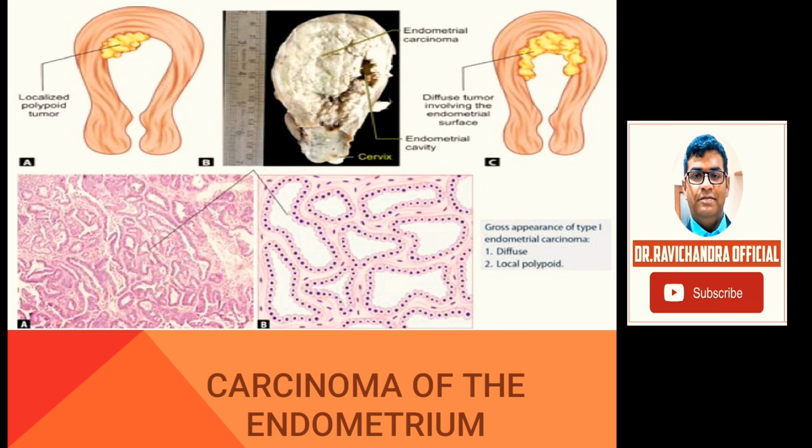Carcinoma of endometrium, gross and microscopically. See, there is a diffuse tumor involving the endometrial surface, and the gross appearance is diffuse and polypoid.